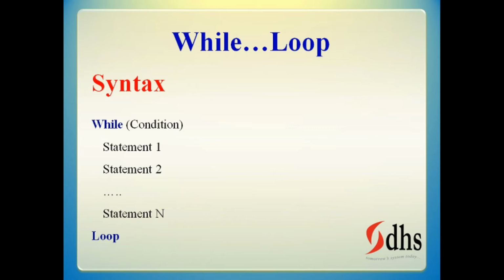Now the syntax of the while loop is: while condition. If the condition passes only, it will enter into the loop, or else it will go outside the loop. If the condition is true, that is a relational expression, it will enter. Here it will execute statement 1, 2 up to n statements. Looping means again it will go to the top and check the condition. Now also the condition is true, so again it will execute. When the condition goes false, at that time it will go to the next statement after the loop.